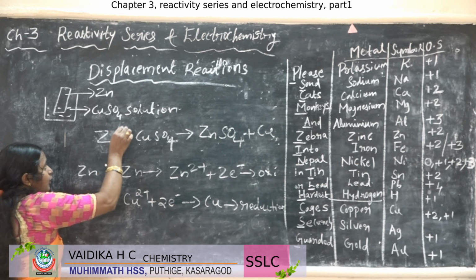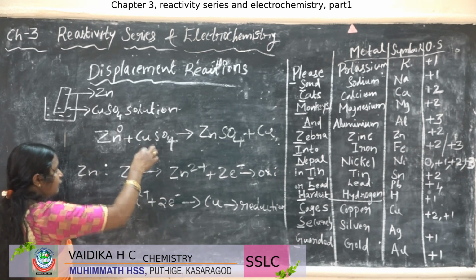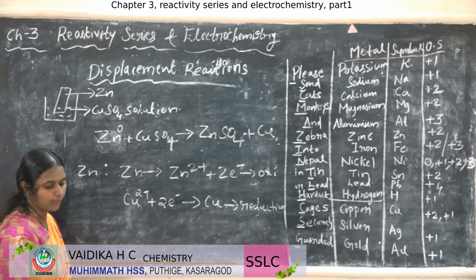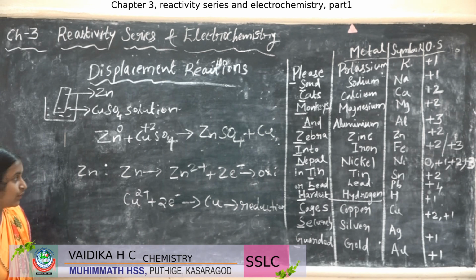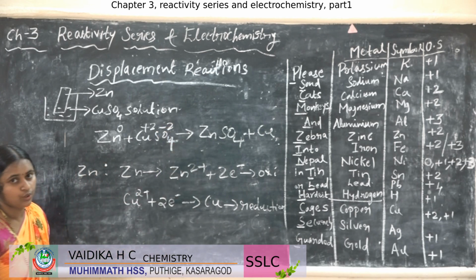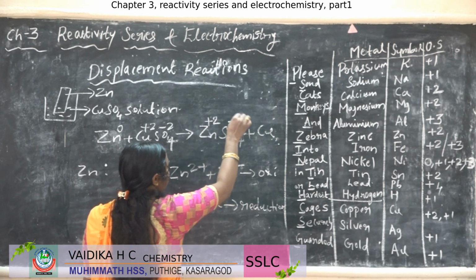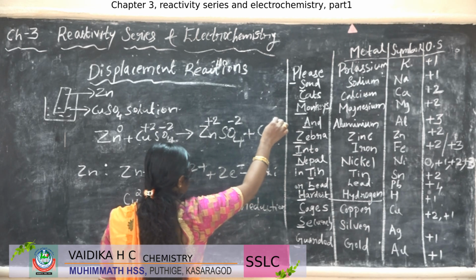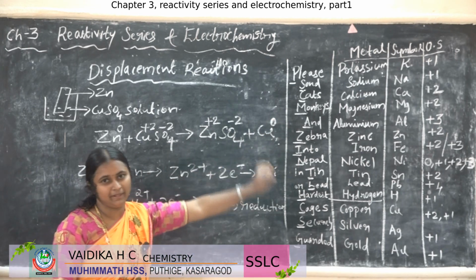It is 0 because it is in the metal form. What is the oxidation state of copper? It will be +2. SO4 is -2, so the copper will be +2. After the reaction, zinc will be +2, sulfate -2, and copper 0, because copper is in the metal state.